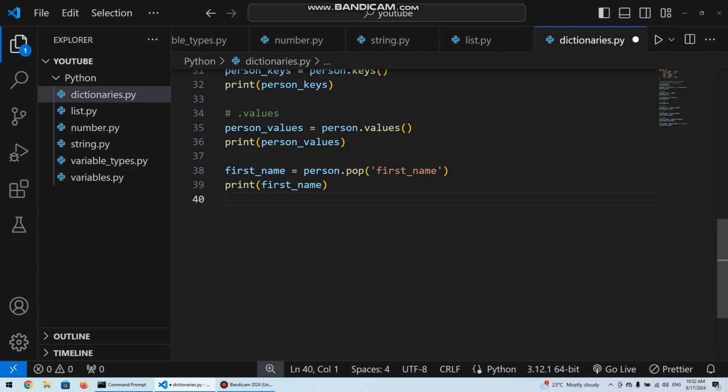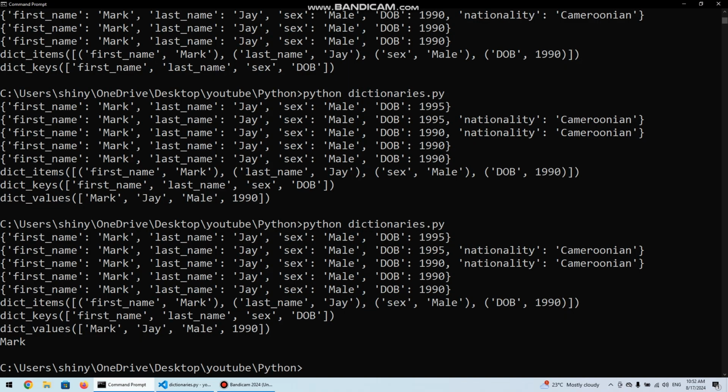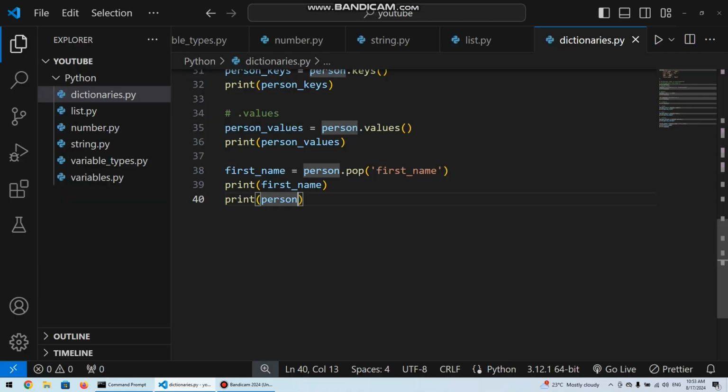And now under it, if we try to print person again, we should see that our person dictionary no longer has a first name part to it. So you see, we just have last name, last name being J, sex male, date of birth 1990. It doesn't have the first name part to it. That's because we have popped it out here on line 38. So that's the pop method. And the pop method we saw takes a parameter which is the key of the key value pair we want to pop out.